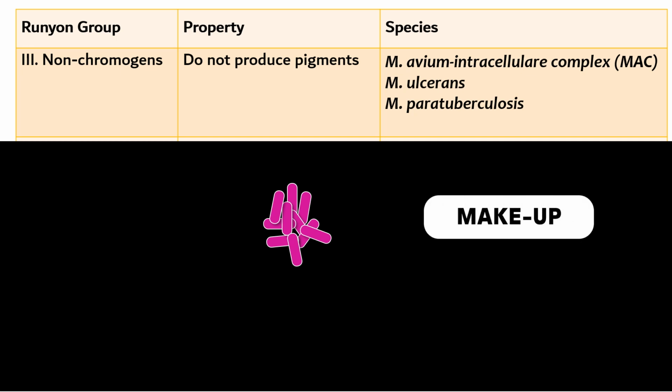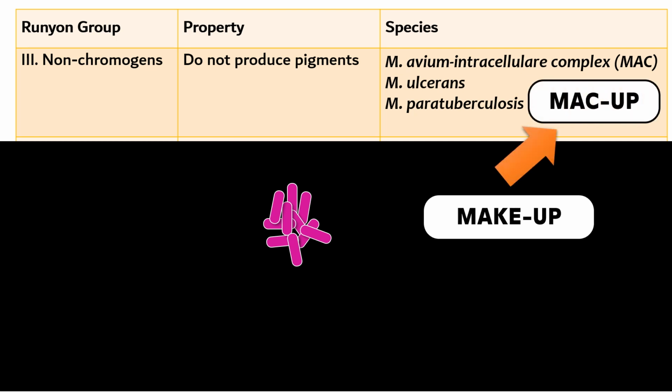The mnemonic here is makeup. Instead of saying makeup, we'll call it MACUP so that you can remember MAC for Mycobacterium avium intracellular complex, U for ulcerans and P for paratuberculosis. I hope this mnemonic is easy.